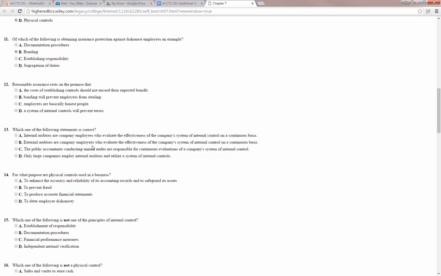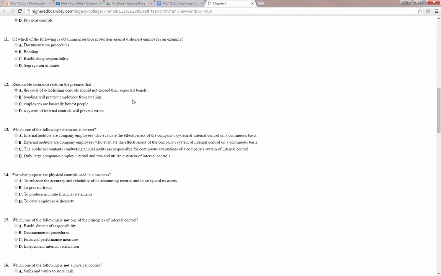Bonding will prevent employees from stealing. Employees are basically honest people. Or a system of internal controls will prevent errors. So this one is straight out of the book, that the cost of establishing control should not exceed their expected benefits. That's what reasonable assurance means in this context.